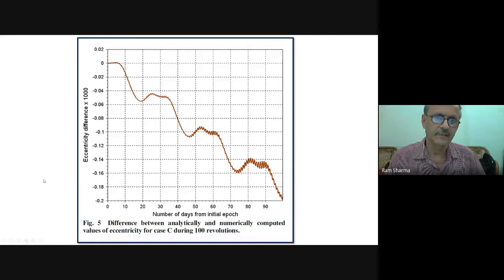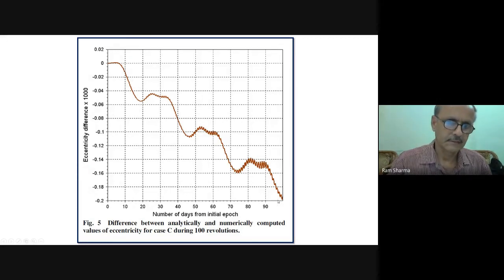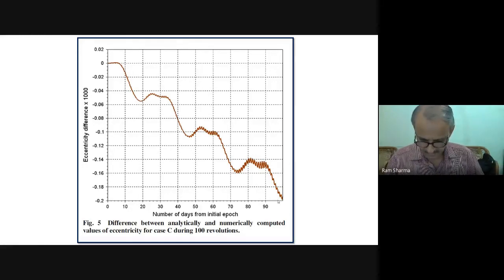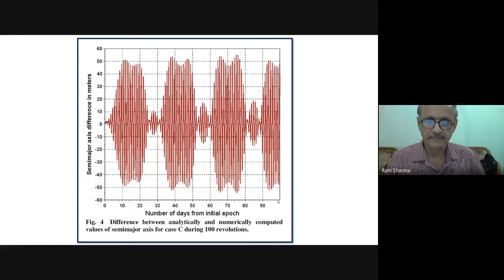This is the difference between analytical and numerical computed values of eccentricity for that geostationary kind of orbit during 100 revolutions. There is growth here, which was not there in the other one.